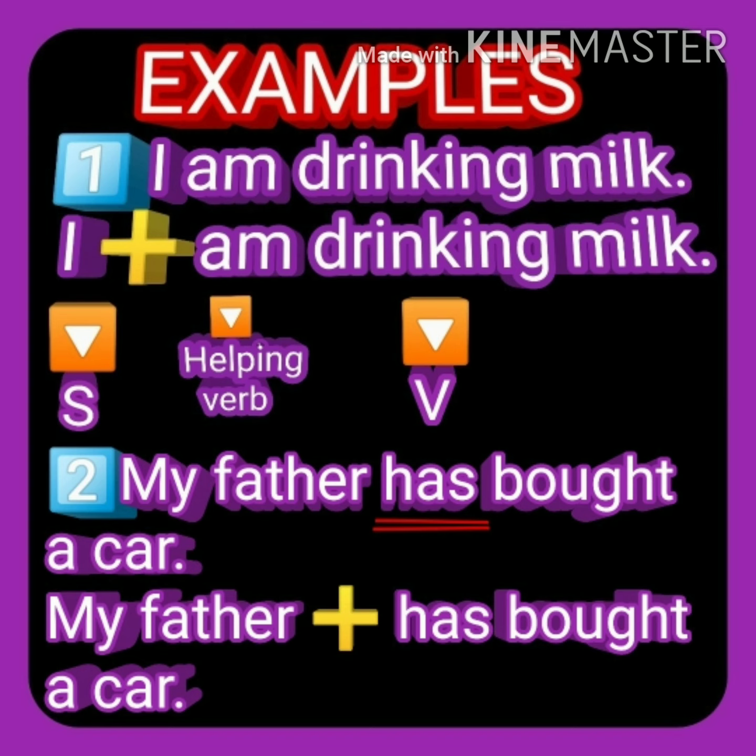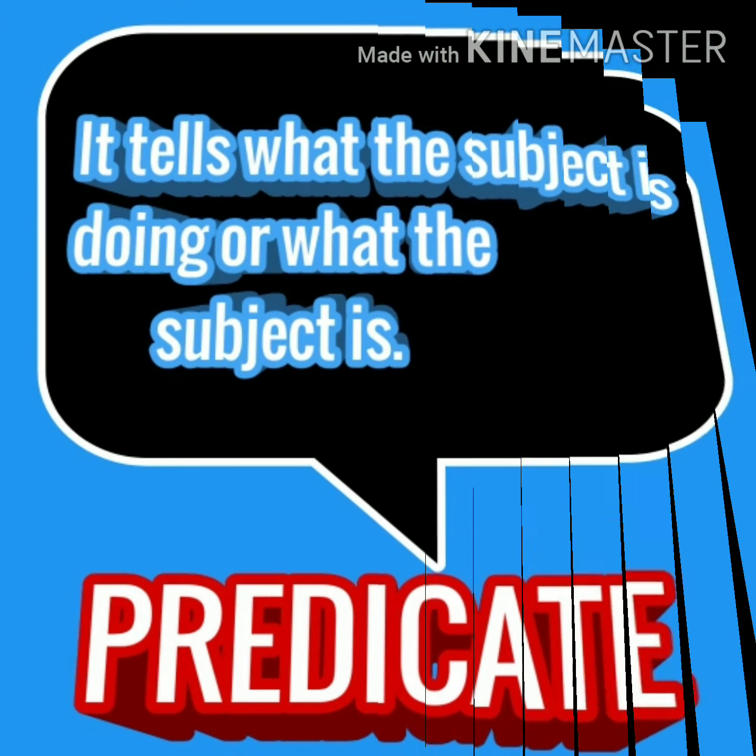My father has bought a car. Which is a verb in this sentence? Bought is a verb and which is helping verb? Has is a helping verb and subject comes before the verb or before the helping verb. So which is subject in this sentence? My father is a subject in this sentence.